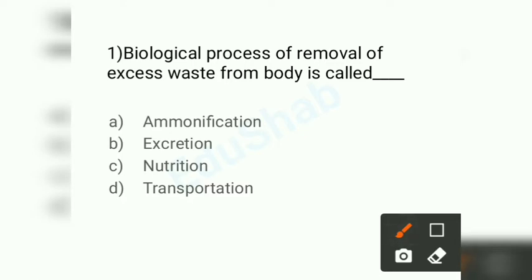Ammonification means formation of ammonia from nitrogen. So this is not our answer. Next one is excretion. Excretion is the removal of excess waste or toxic from the body. So this is our answer. But I'll tell you the other two options also. Nutrition means, as we already know, intake of nutrients for energy purposes. Transportation is a very common word which we use. Transport of anything is known as transportation.